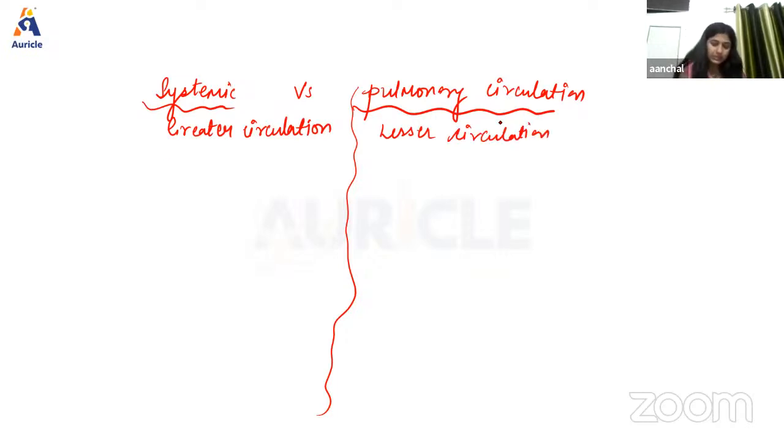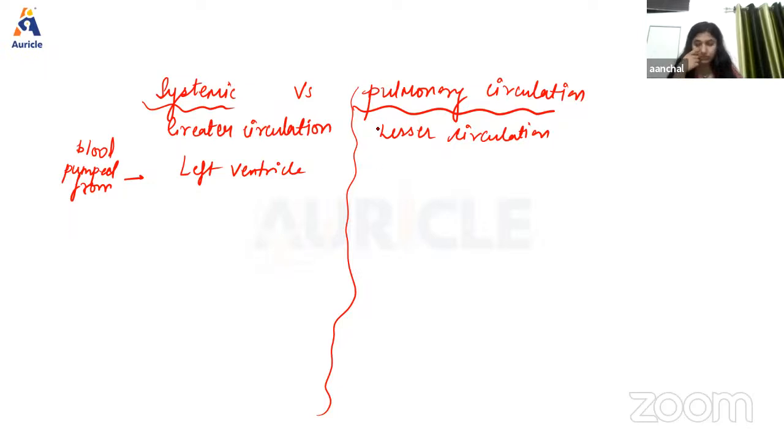Then also, in systemic circulation, the blood is pumped from the left ventricle, and in pulmonary circulation, from the right ventricle.